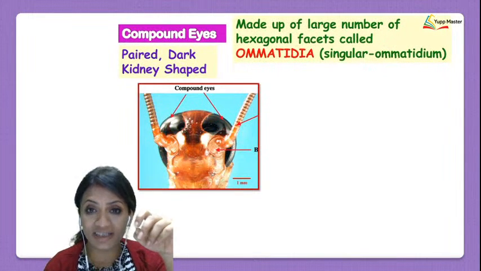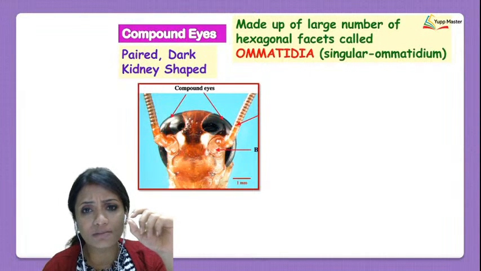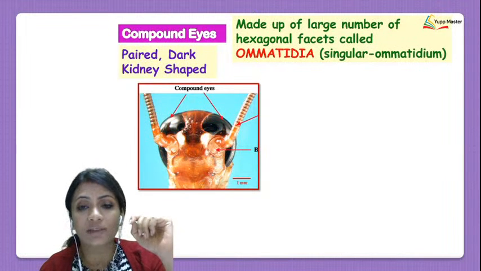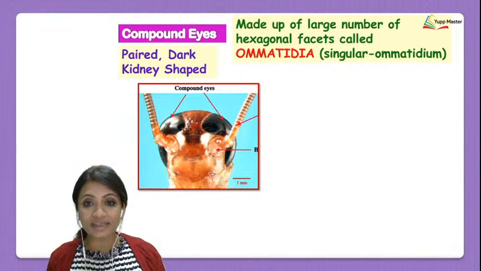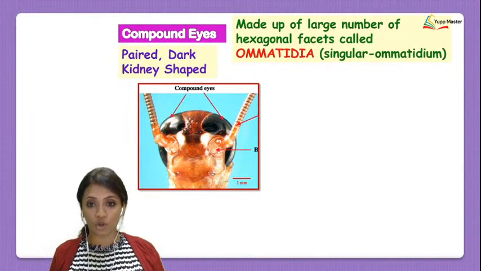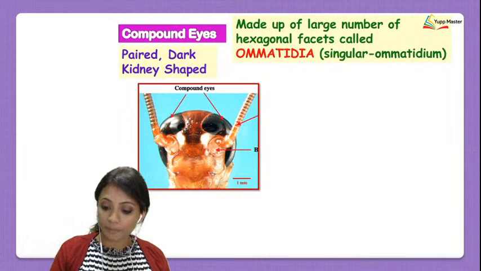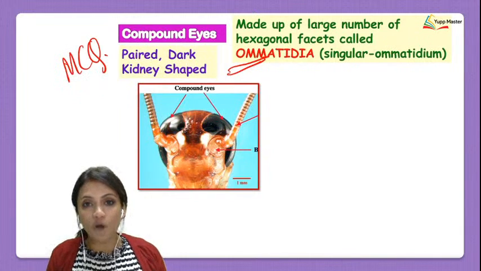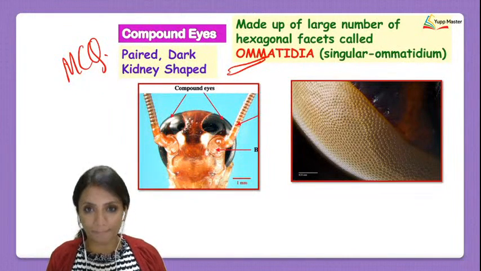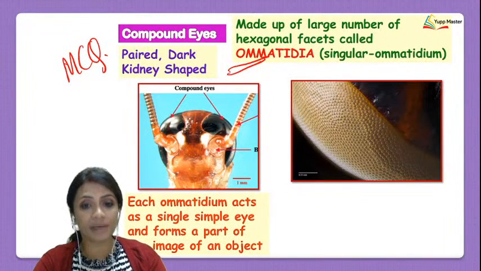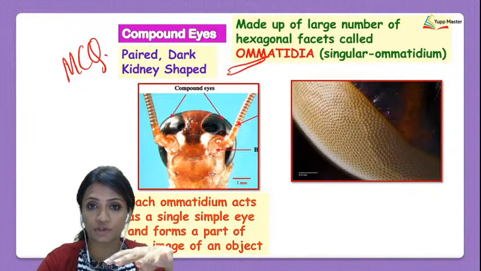So they are paired, they are dark, they are kidney shaped. Compound eyes means that they're made up of several small individual units, a large number of hexagonal facets, and those are called ommatidia. Ommatidia are those small units which come together and make one single eye for the cockroach. The singular form of ommatidia is ommatidium. This is a very important part for your MCQs: ommatidia, the name of the individual unit of a compound eye. Also, each ommatidium acts as a single simple eye and forms a part of the image of the whole object.